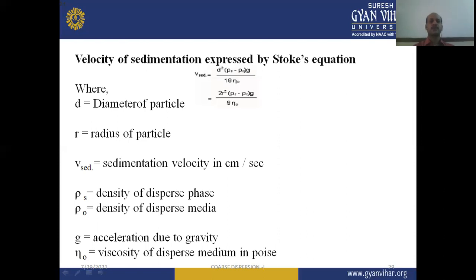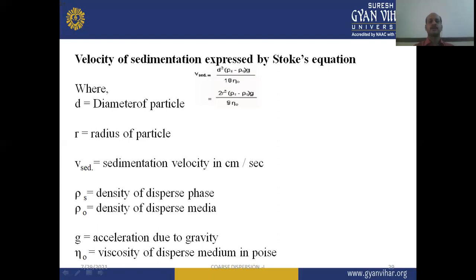With the help of this Stokes equation, we can explain the different factors which affect the velocity of sedimentation or rate of sedimentation, like the diameter of the particles or particle size. It is directly proportional to the velocity of sedimentation, and when we increase the d or r, the diameter or radius of the particles, ultimately the velocity of sedimentation will also increase.